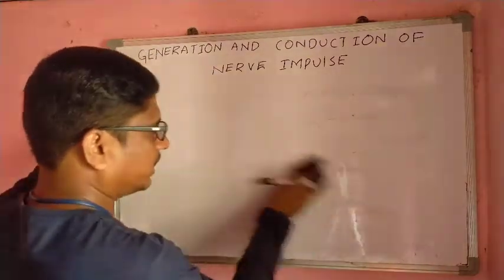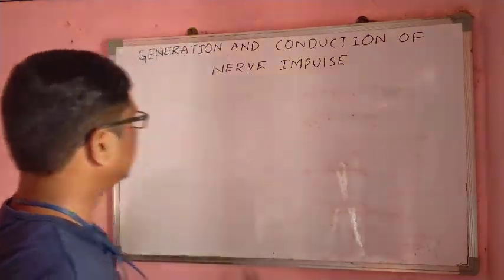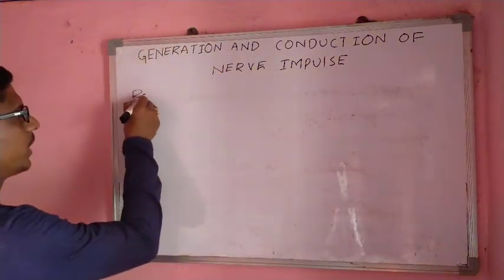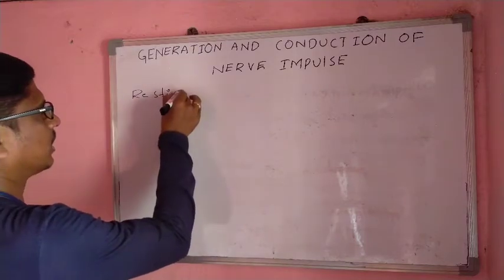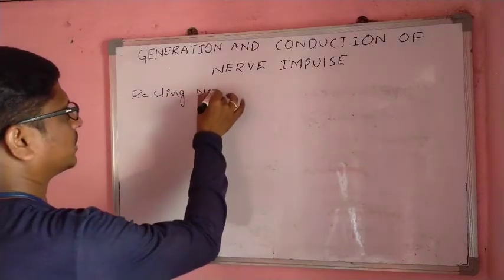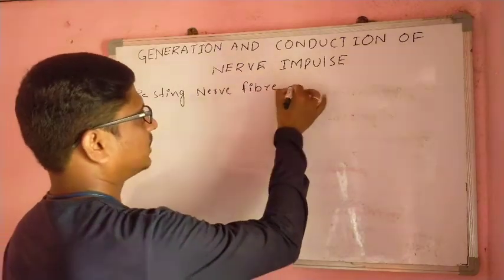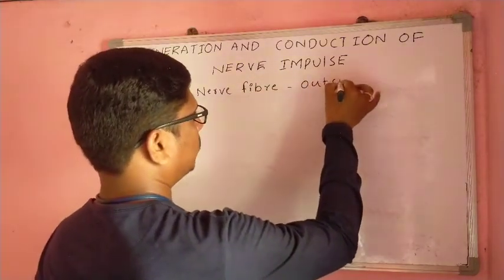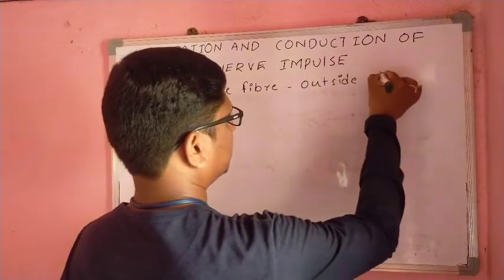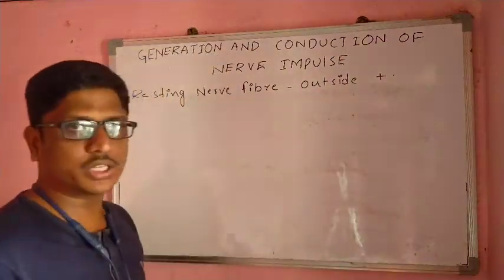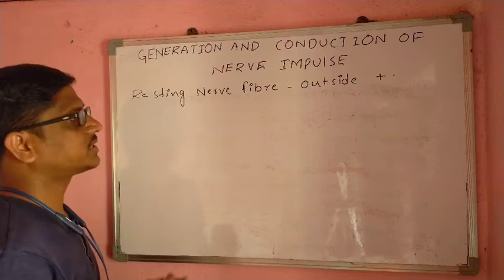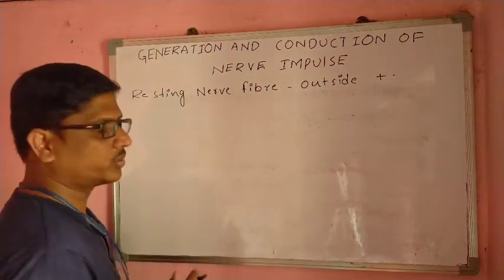Right. Actually, the outside of a resting nerve fiber is positive. Very important point. This is a resting nerve fiber, and its outside is positive. What is the reason behind the outside being positive?